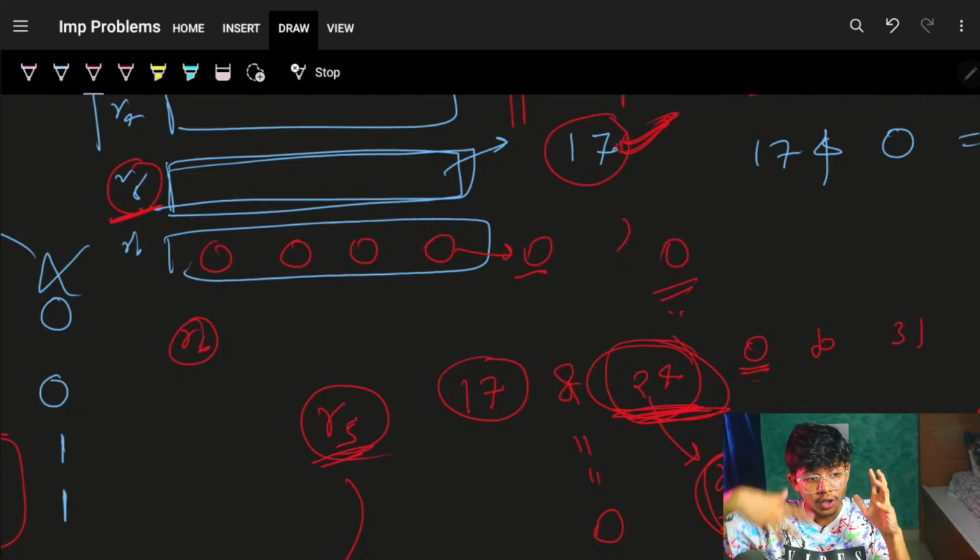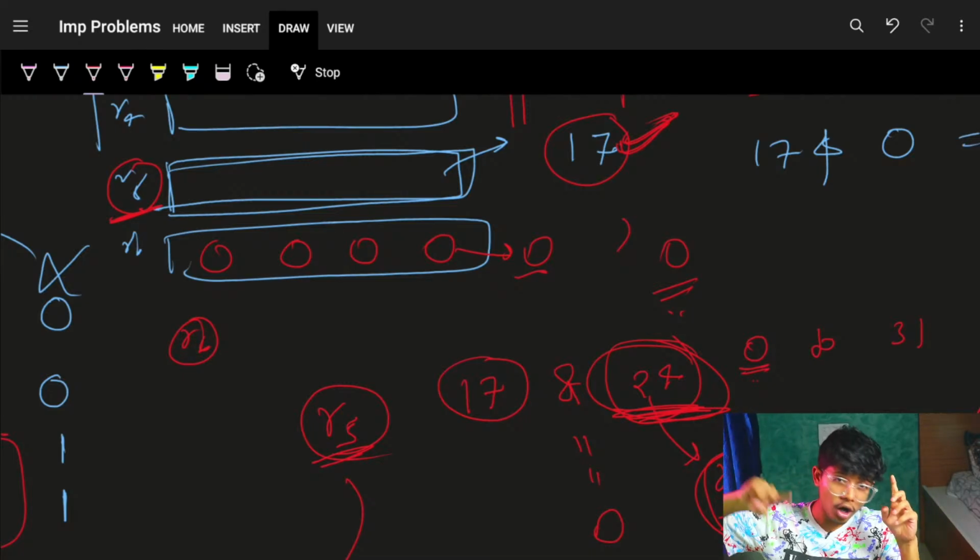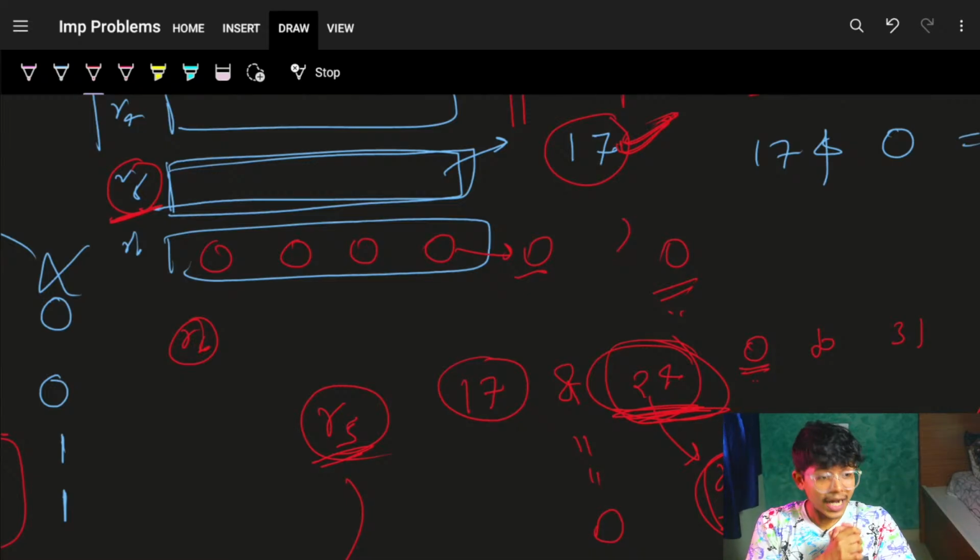That's how we saw if we can have one row or 2 rows. Cool. I hope that you guys got it.